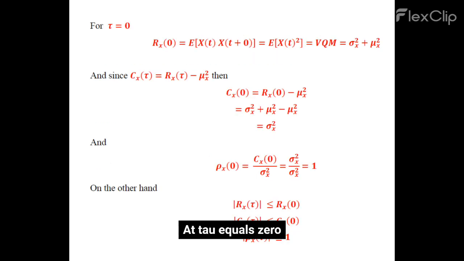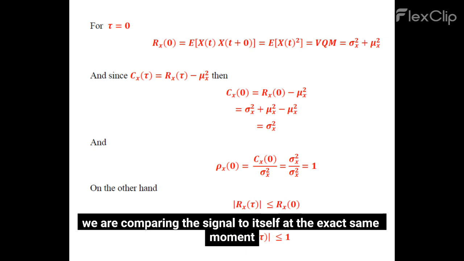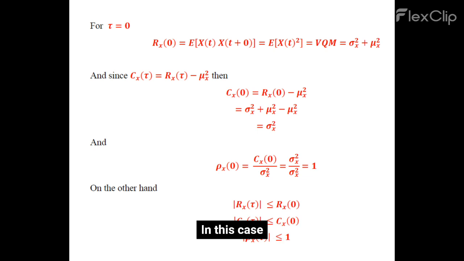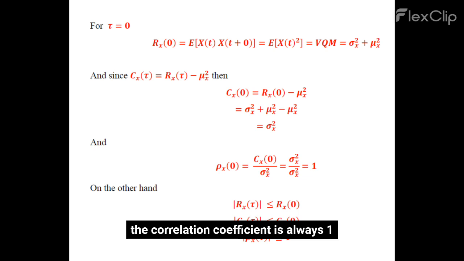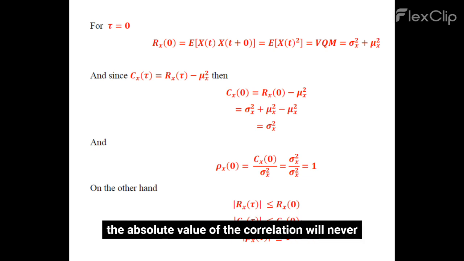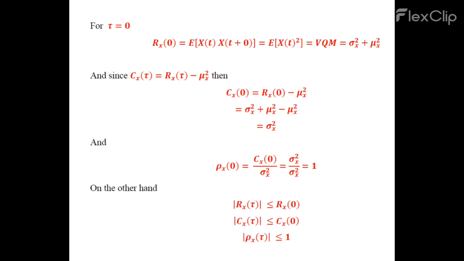What happens when the time lag is 0? At tau equals 0, we are comparing the signal to itself at the exact same moment. This gives us the mean square value, which represents the total power of the signal. In this case, the correlation coefficient is always 1, and for any other lag, the absolute value of the correlation will never exceed this maximum value at 0.